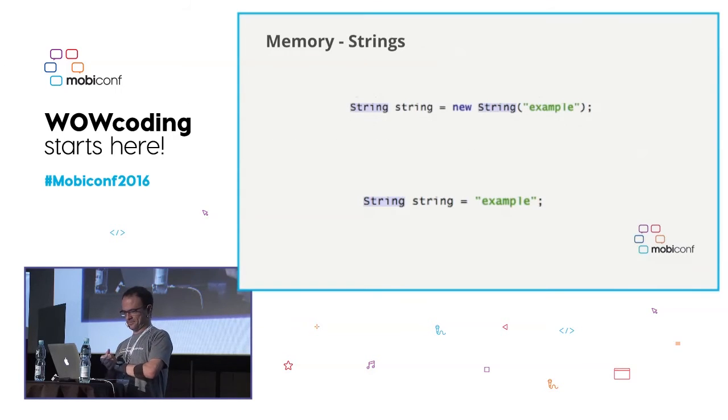Strings. This is how a string looks. How many people here think that strings are good? Yeah, well, strings are good, right? It's the primitive we have to create string values and characters, but it has a few problems. String objects are actually immutable. So every time we instantiate a string with new, we are forcing the allocation of two different objects. In this case, we are allocating the string example, which is an object itself, and we are allocating the new string as well. So there are better ways to do it.